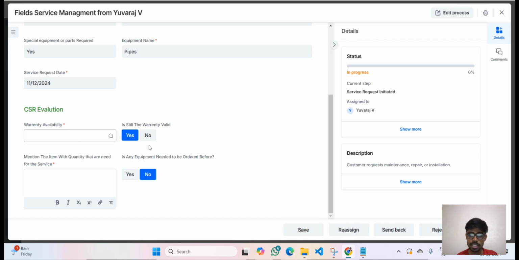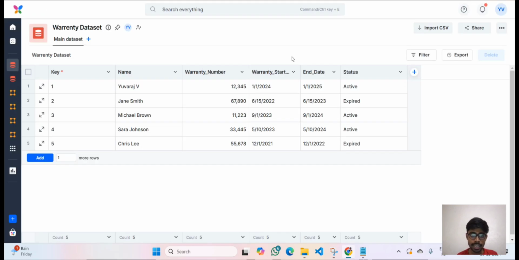Okay, so this happens because I have another data set. This is the warranty data set. It will have the name of the person who bought our product, also the warranty number, the warranty dates, and all the stuff, and the status.